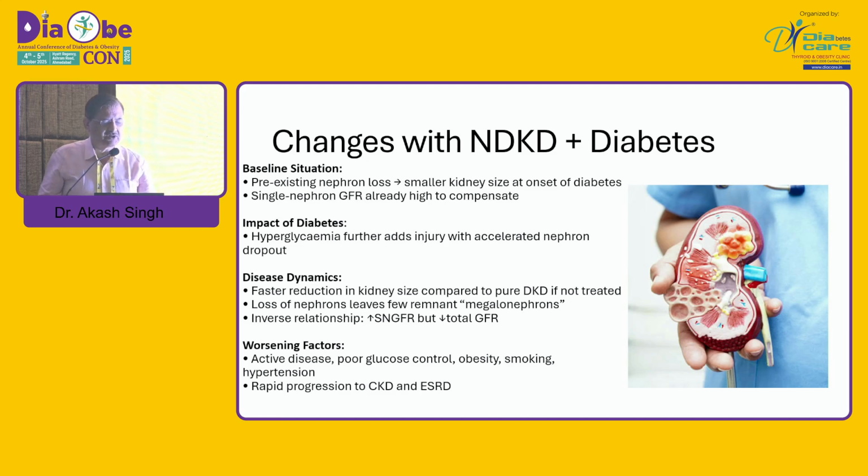Already we measure kidney function as single-nephron eGFR, and the nephrons are already decreased. Initially the single-nephron eGFR is increased, and as the damage to these nephrons occurs, you will end up with end-stage kidney disease. So worsening factors are active disease of the non-diabetic component, poor glycemic control, obesity, smoking, hypertension, and rapid progression to CKD and ESRD.